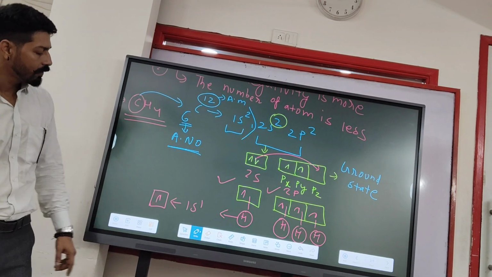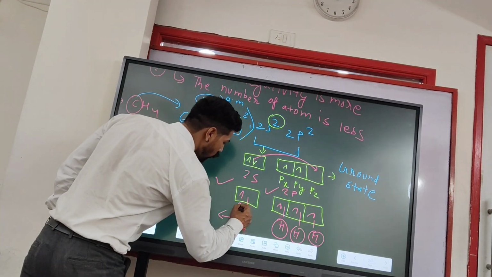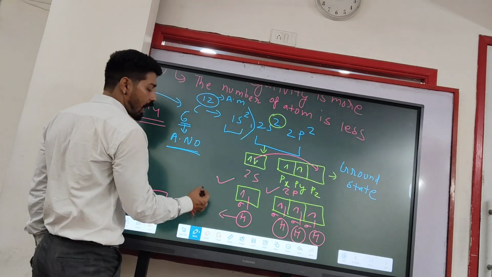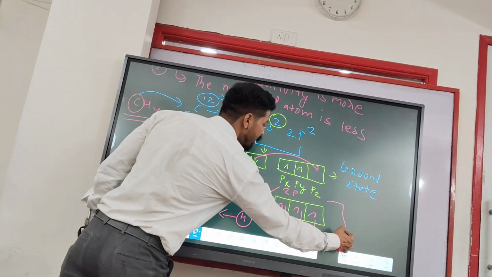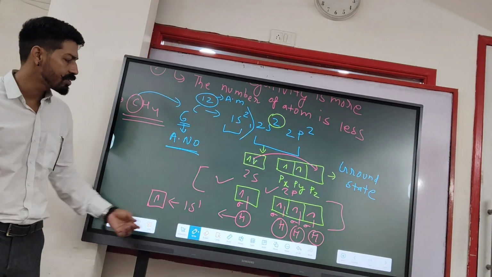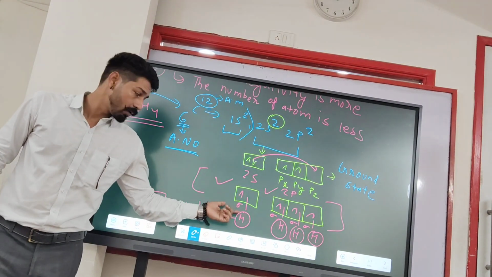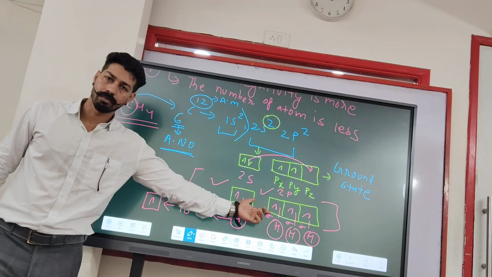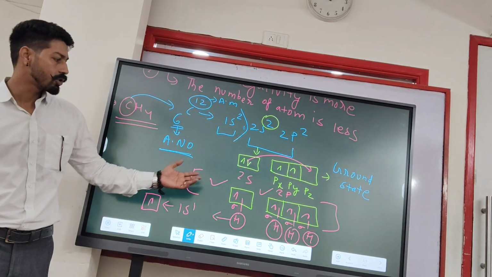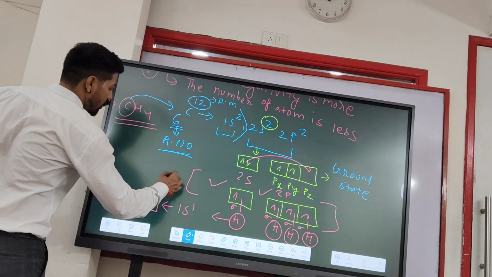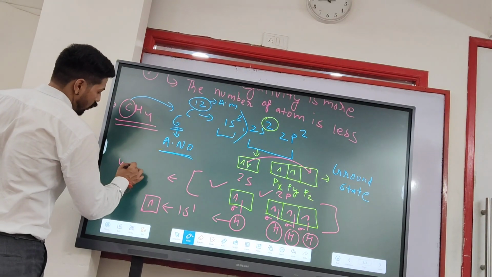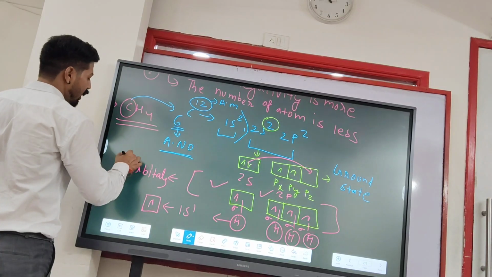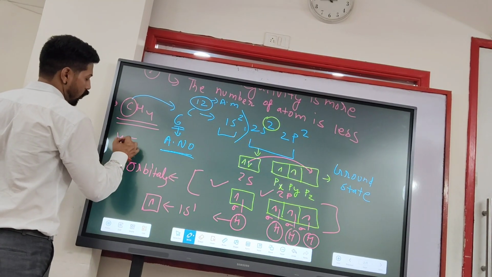So here we can see 4 sigma bonds are forming here with carbon and hydrogen. And how many orbitals are intermixing with each other? That is 1 S orbital and 3 P orbitals, which means the total 4 orbitals are mixing here, and they are making 4 sigma bonds.